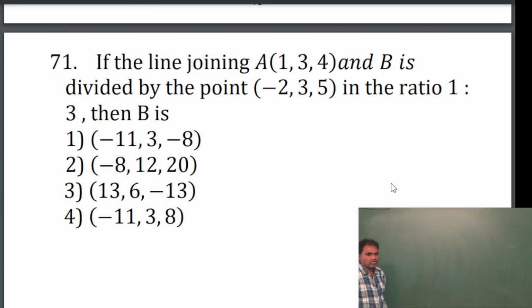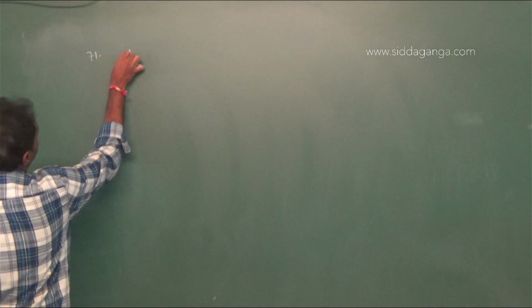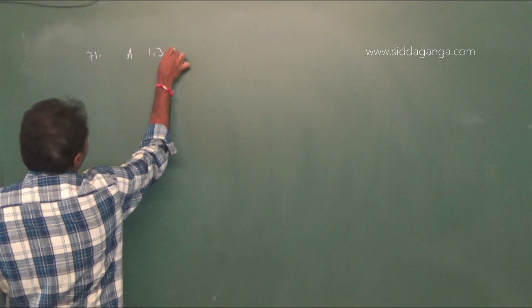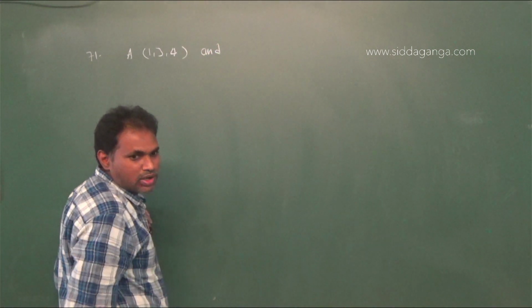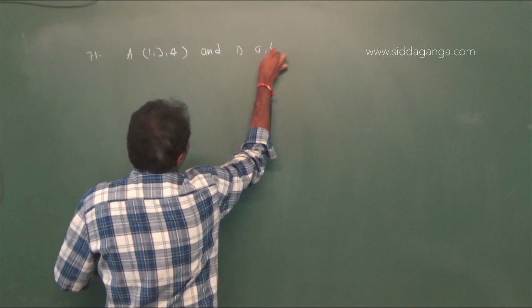If the line joining A(1, 3, 4) and B is divided by the point (minus 2, 3, 5) in the ratio 1:3, then B is equal to. Now here given point A is (1, 3, 4), and point B we don't know, so I am taking B as (a, b, c).